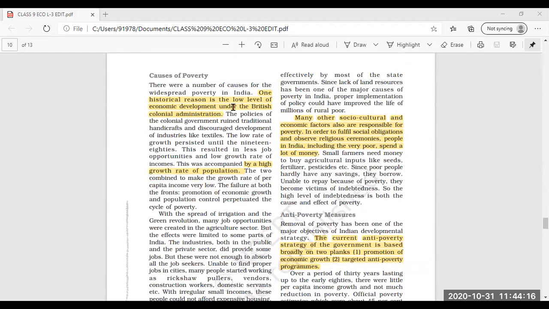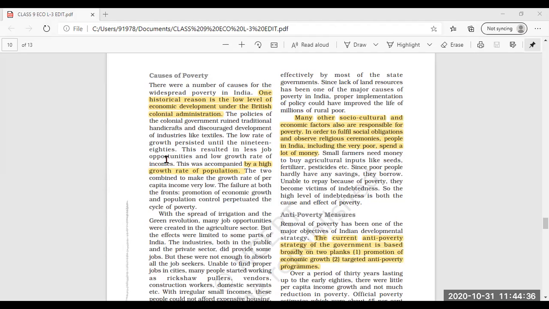Then we come to the causes of poverty. We have seen many causes. The historical reason was the policies of the colonial government, which ruined the traditional handicrafts and discouraged the development of industries.